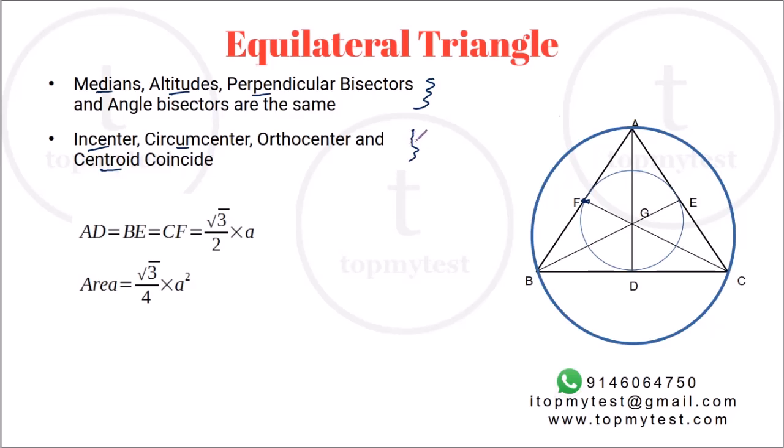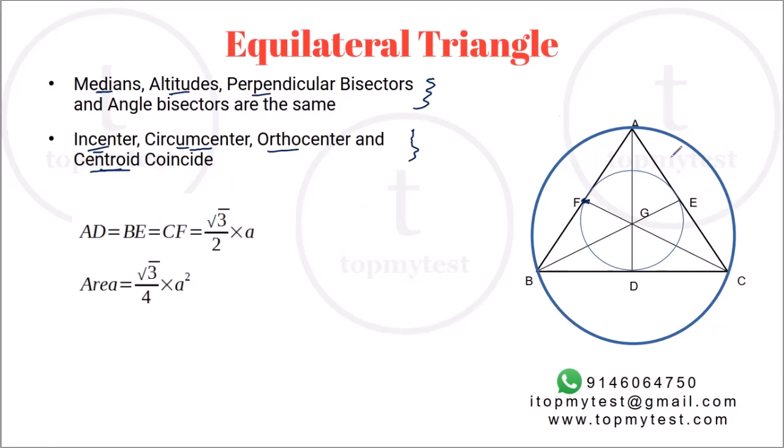As a precursor to our future parts, try to figure out what these terms actually mean. What are these major points before we go for the next set of the explainer series? Incenter is the meeting point of, circumcenter is the meeting point of, orthocenter is the meeting point of, centroid is the meeting point of which of these particular lines? Most of you would probably remember. If you don't remember, this is very basic 9th and 10th class geometry. Go and pick up your books and refresh that.